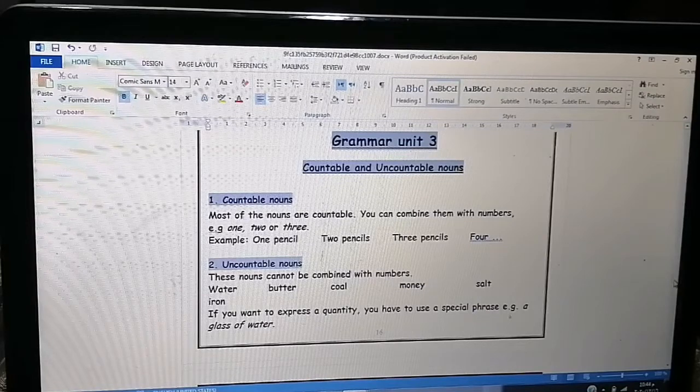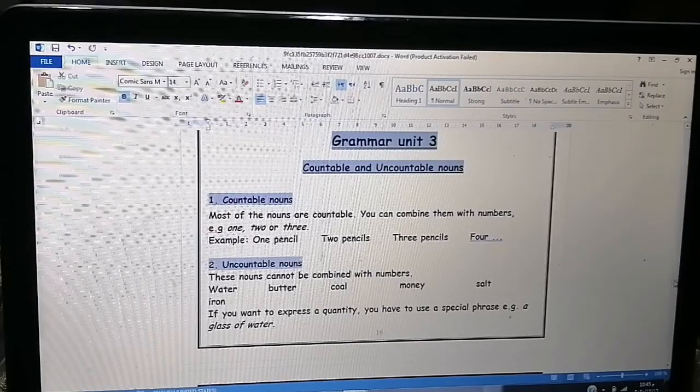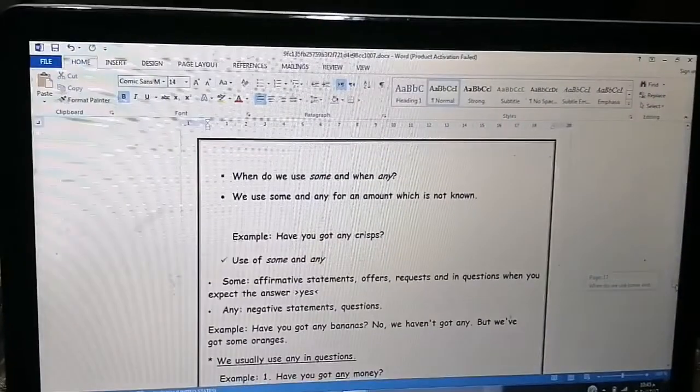Let's continue. We said water is an uncountable noun. Butter, uncountable noun. Cool, uncountable. Money, salt, iron, okay? If you want to express a quantity, you have to use a special phrase. For example, a glass of water, okay? Let's move to this one.